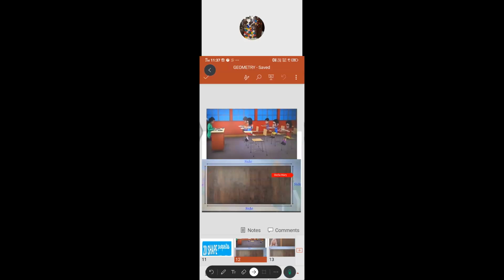Yes. So a side is a line which joins two corners. This is one side which joins two corners. This corner as well as this side. Got it? This is one side. If you go for this one, again, this side is joining two corners.